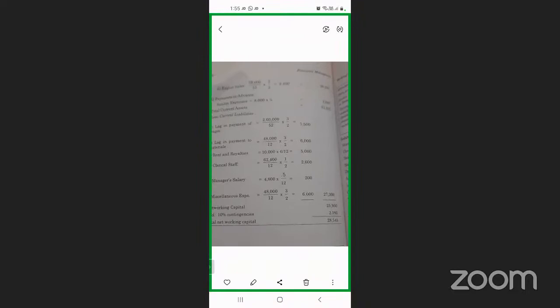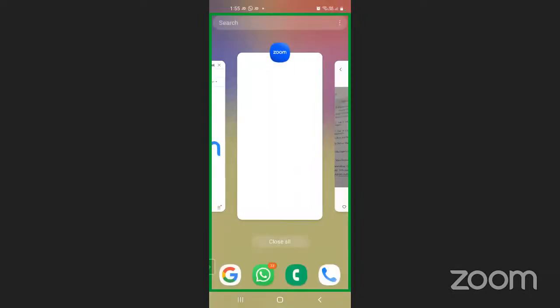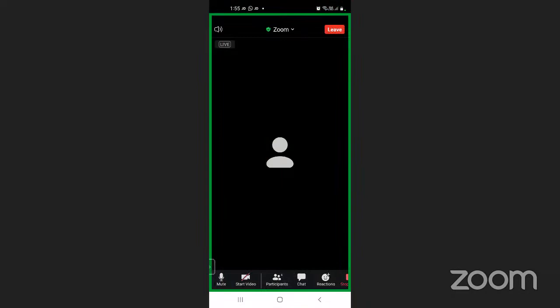Add all the credit items and subtract them from the current assets. You will get your working capital. Gross working capital means only assets. Net working capital, current assets minus current liabilities, will give you net working capital. This is how you need to calculate, and this is also called the operating cycle method.